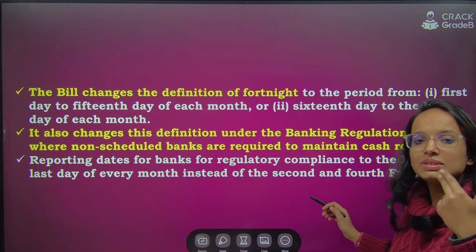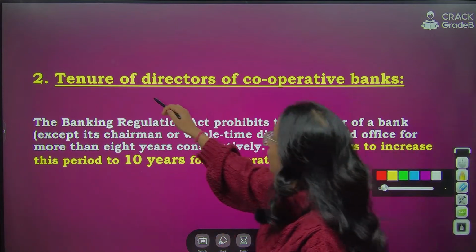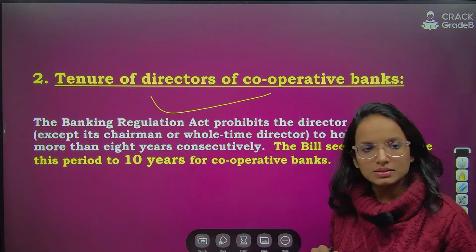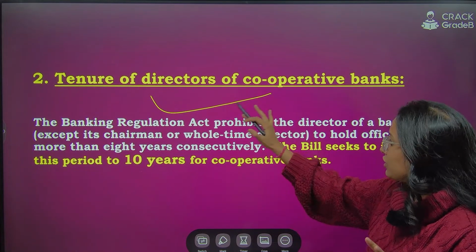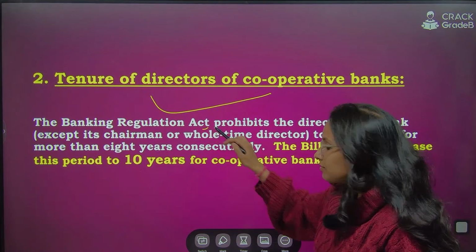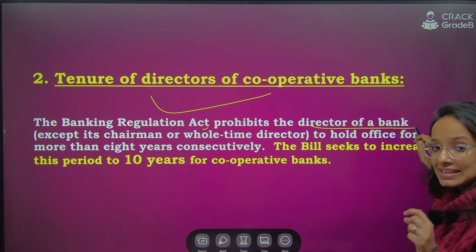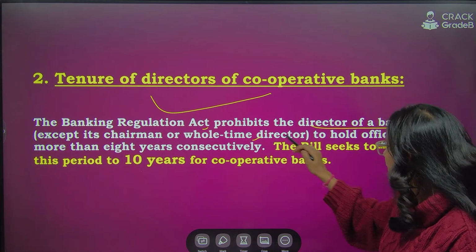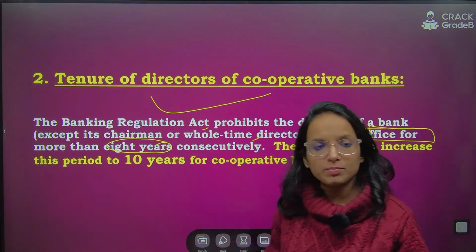Now moving on to the second important change which has been introduced. This is tenure of directors of the cooperative banks. Write this down separately, right? So tenure of directors of the cooperative banks. The Banking Regulation Act, if you see, prohibits a director of a bank, except the chairman and whole-time director, to hold office for more than 8 years consecutively.